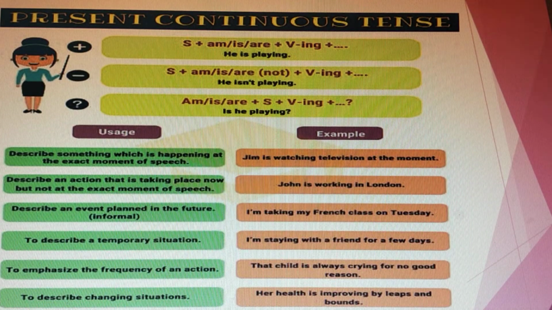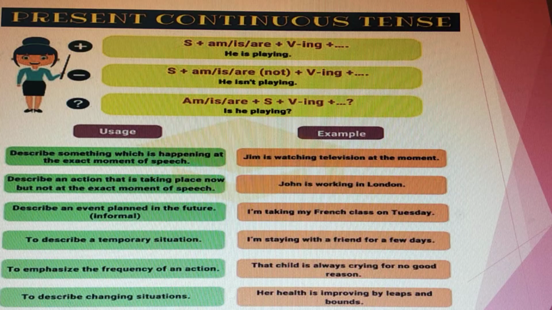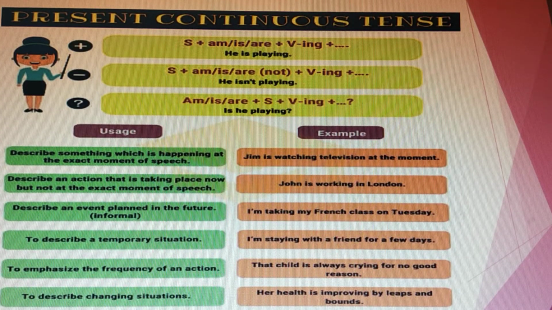Now students, present continuous. If you see its usage first, you should understand where we should use present continuous, because in present continuous you cannot use every action word in ing form. Later on you will get to know. First we should know what its usage is. First, it describes something which is happening at the exact moment of speech.